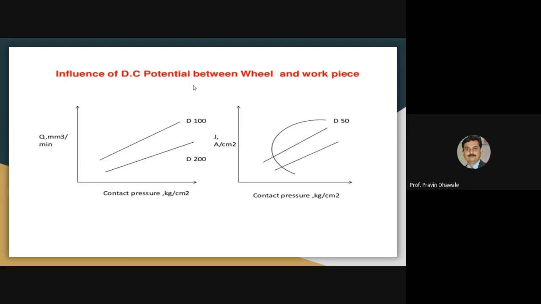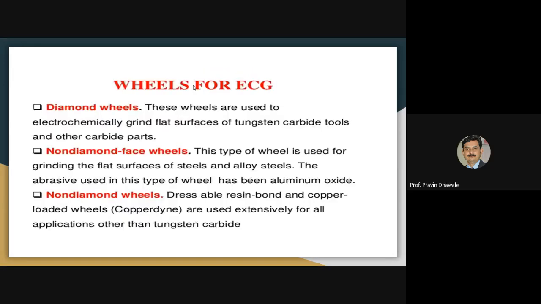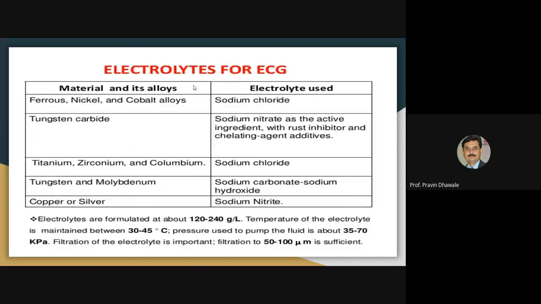Then in this slide, we see the effect of the potential that we have applied across the wheel and the workpiece, based on contact pressure and the material removal. There are different materials that are used for the wheel in an electrochemical grinding process.